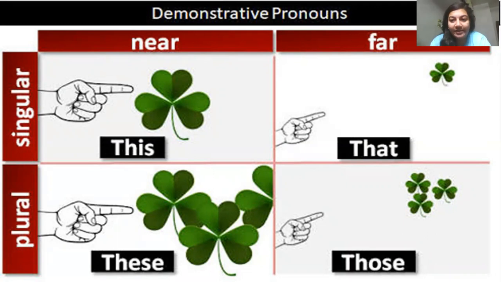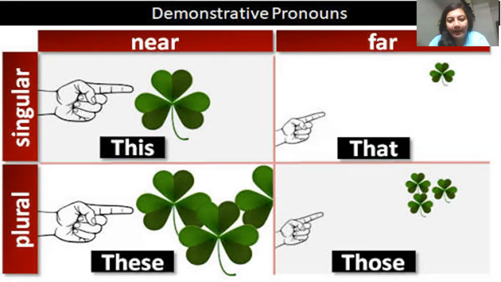If any object is near to us, अगर कोई चीज या कोई person जिसके भी बारे में हम sentence में बात कर रहे हैं, अगर वो हमसे near है, नजदीक है और singular in number है, then we will refer to it as this. But if it is far, हमसे दूर है, हमारे और उस particular object या person के बीच में बहुत distance है, and he or she is singular or it is singular, then we use that.